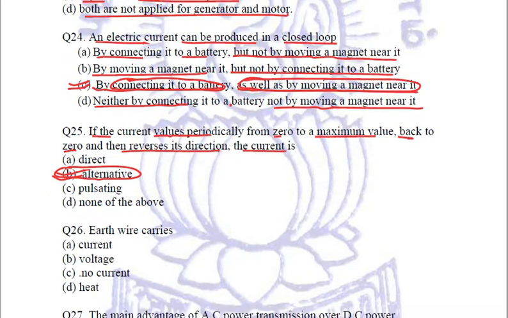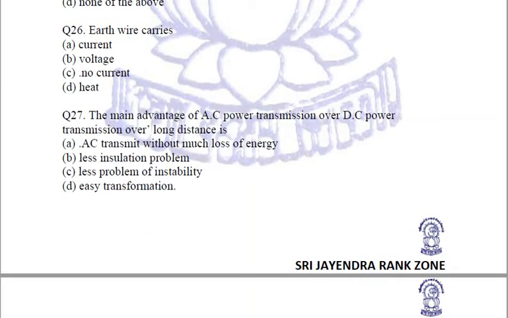Clear? Next question is, earth wire carries current, voltage, no current, heat. What does earth wire carry? Earth wire carries no current. It is the leaked current that will pass through earth wire. It does not carry any current. It is the function of live wire to carry the current.